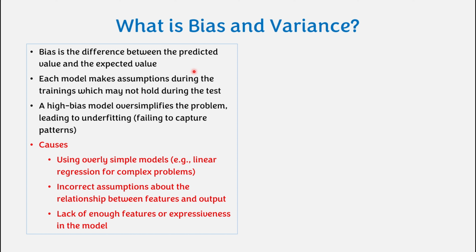If we end up having a higher bias model, the model will oversimplify the problem, and this will result in underfitting, failing to capture the patterns. Think of it where we have curved data and we are fitting a straight line. So we've oversimplified the problem. Some other causes include incorrect assumptions between the relationship of features, and also lack of enough features or expressiveness in the model such that the model does not learn well on the data.